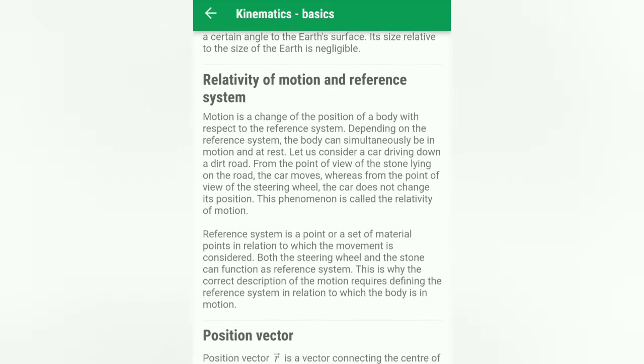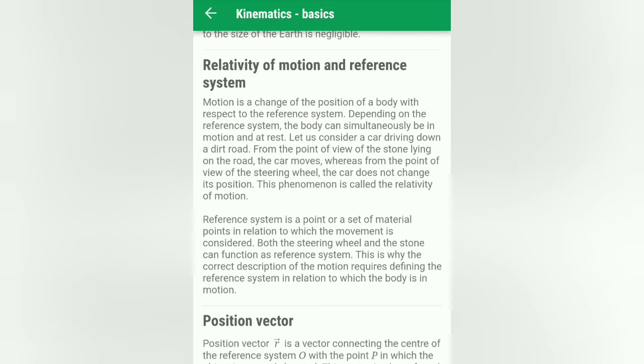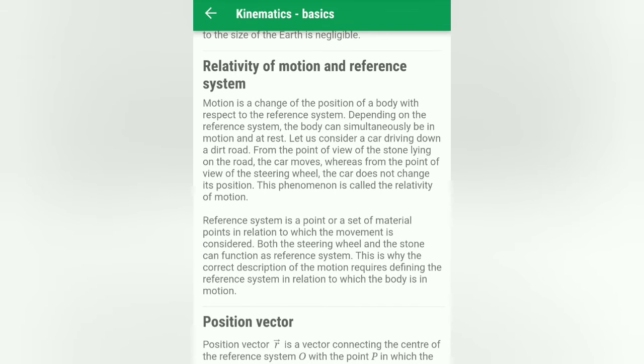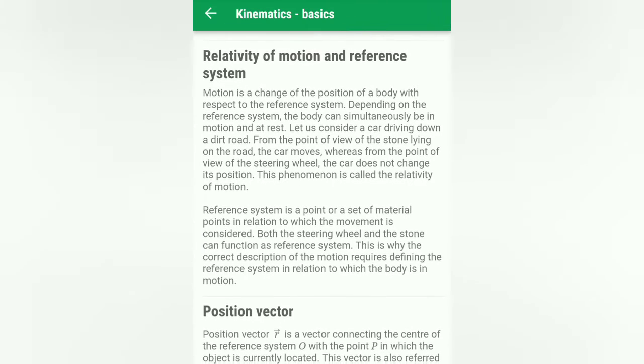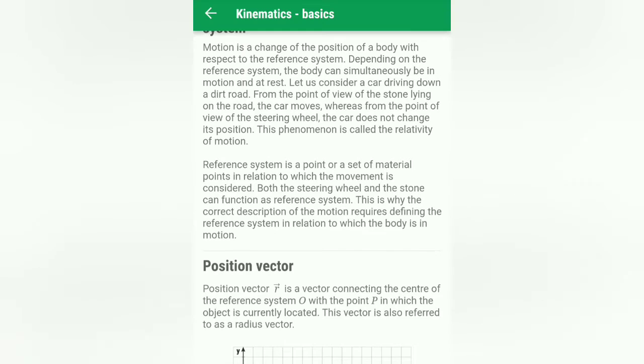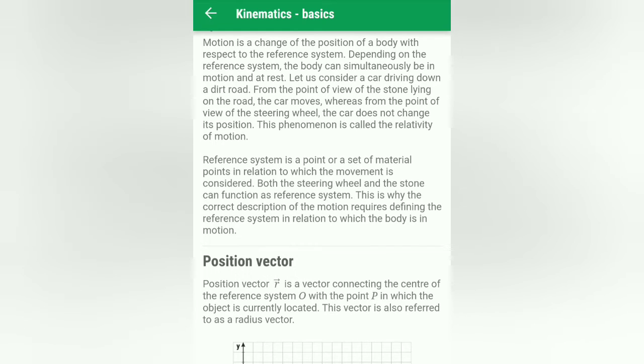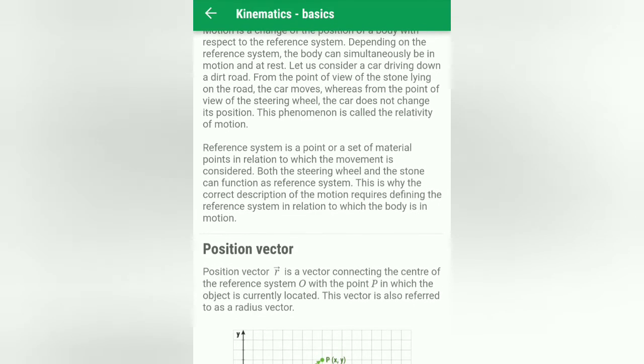Relativity of motion under a reference system. Motion is a change in the position of a body with respect to the reference system. Depending on the reference system, the body can simultaneously be in motion or at rest. Let us consider, for example, a car driving down a dirt road. From the point of view of a stone lying on the road, the car moves, whereas from the point of view of the steering wheel, the car does not change its position. This phenomenon is called relativity of motion. So it's a simple example.